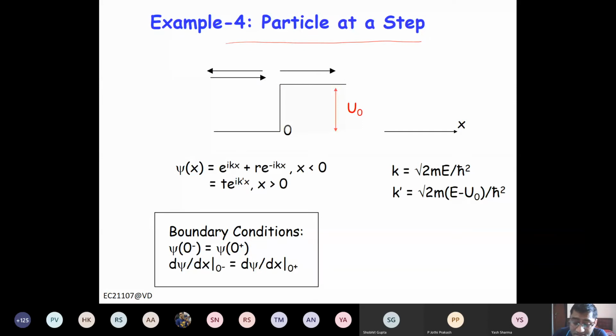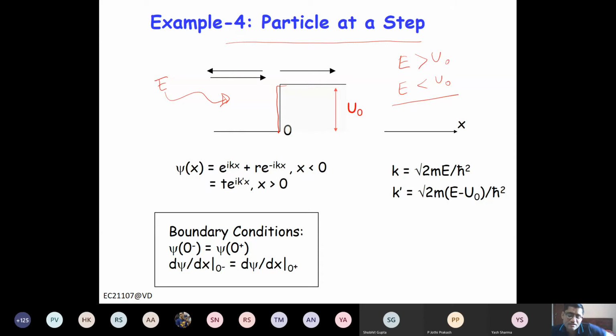Okay. Now let us say there is a wave traveling here, or an electron with certain energy E, coming from left to right, and it encounters a potential barrier whose height is U naught. There are 2 possibilities: E is more than U naught, or E is less than U naught. What will happen? Can you visualize the picture?